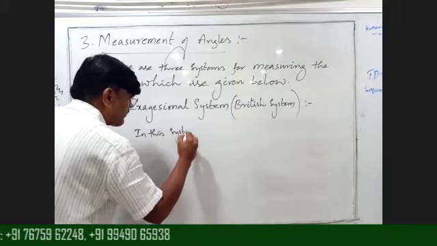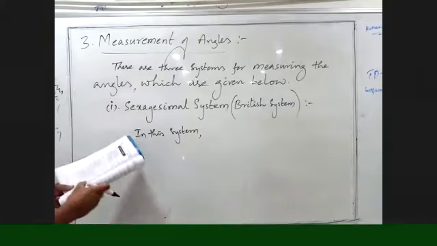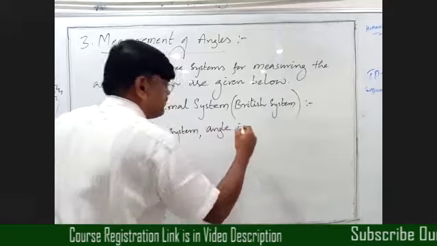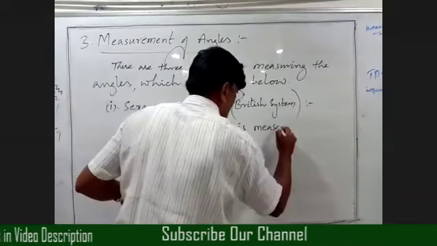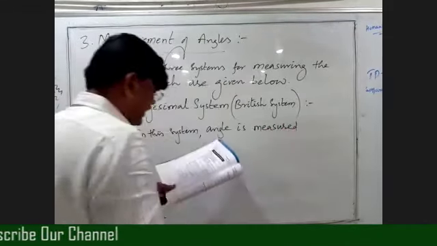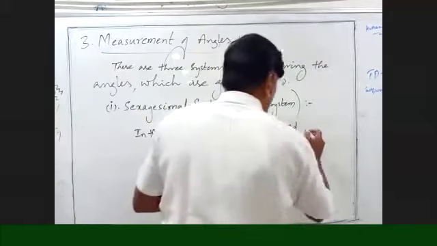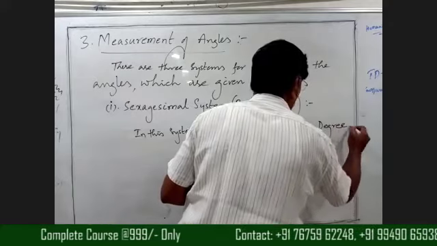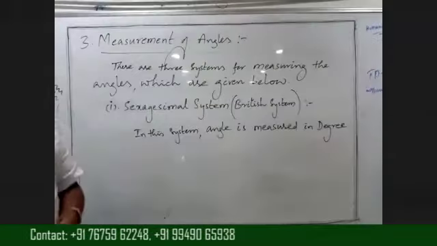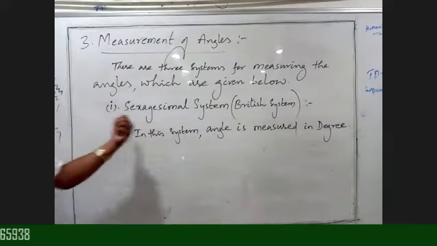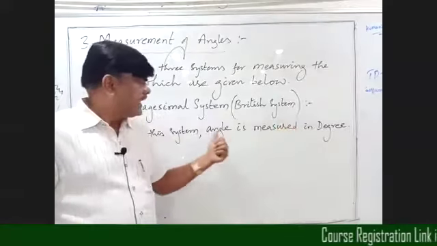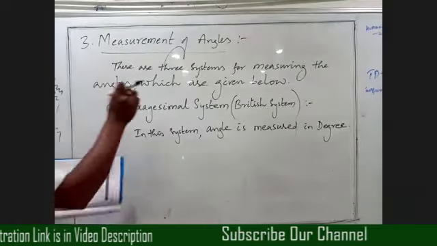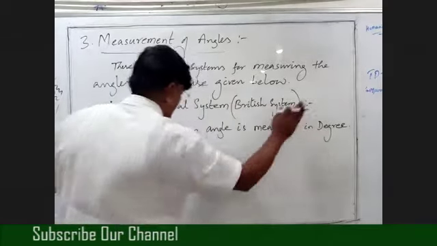In this system, angle is measured in degrees. That is why this system is known as the degree system also. So in the sexagesimal system, we measure the angle in degrees. That means the unit for angle is the degree.